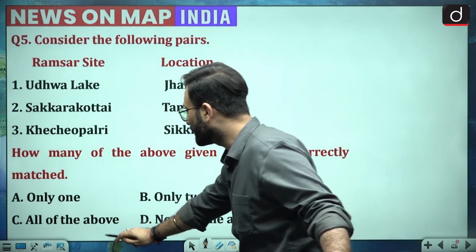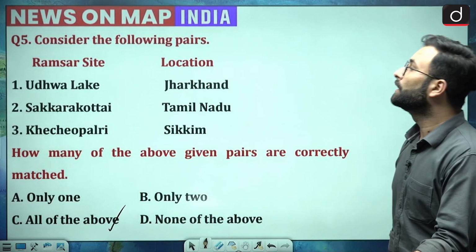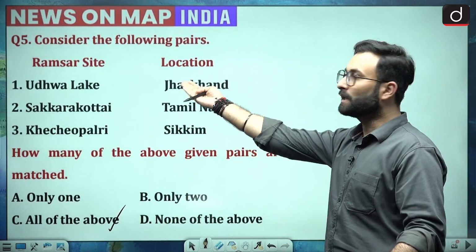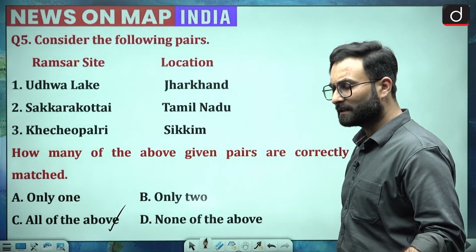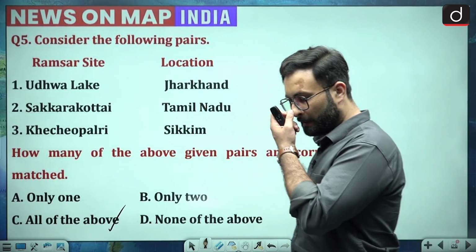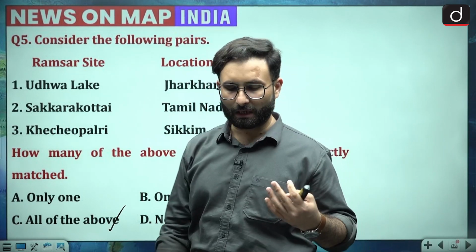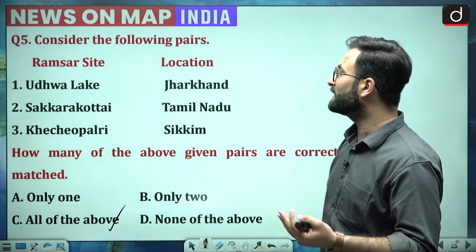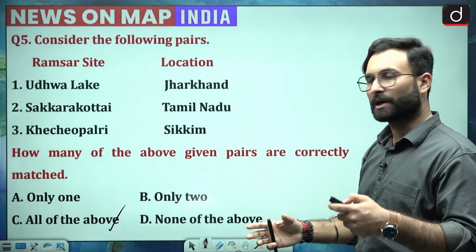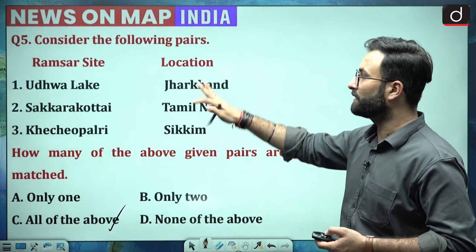Option C would be your right answer over here. Okay, so why was it in the news? Because of the Ramsar sites, and other than that, there was also a survey talking about the wetlands, and they have said that wetlands are under threat. That is why we have taken this particular question.